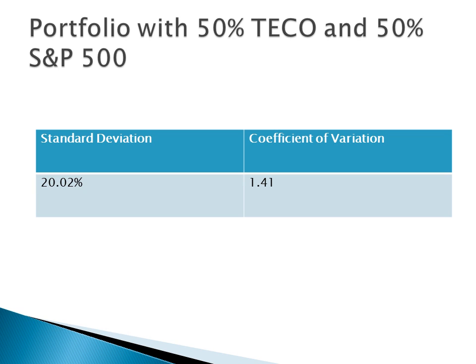Now we analyze a portfolio with 50% TECO and 50% S&P 500. The result is a standard deviation of 20.02% and a coefficient of variation of 1.41.